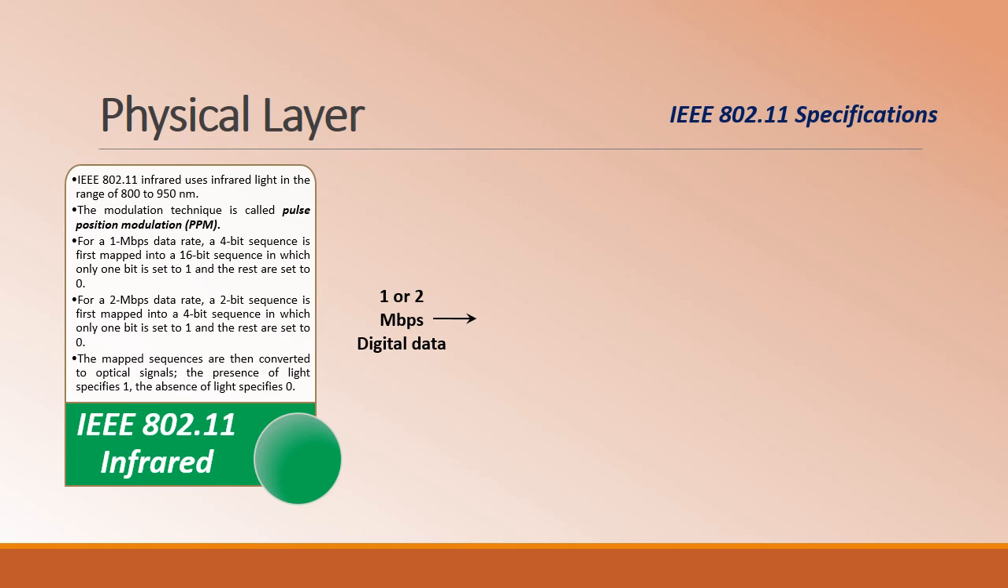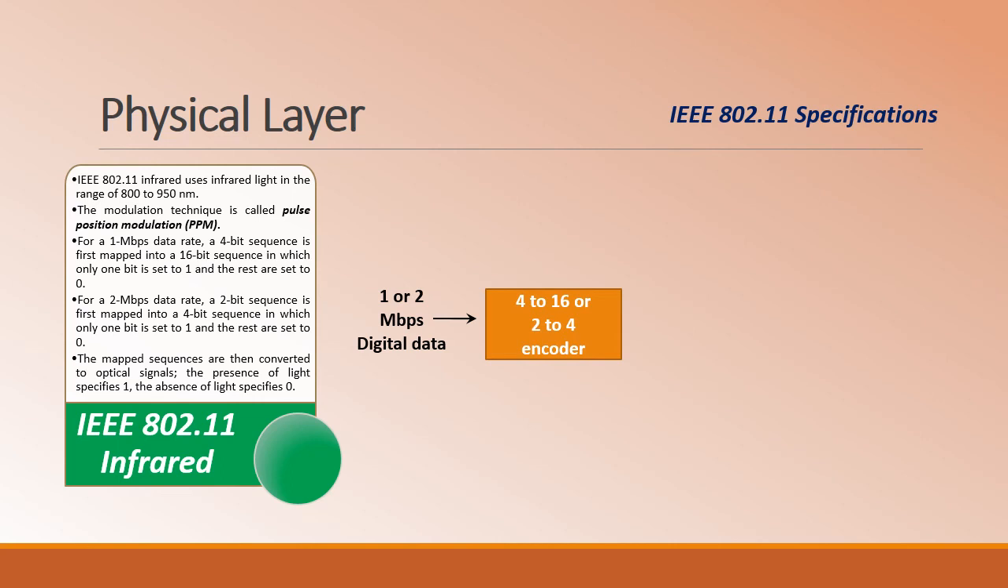For 2 Mbps data rate, a 2-bit sequence is first mapped into a 4-bit sequence, in which only one bit is set to 1 and the rest are set to 0. These mapped sequences are then converted into optical signals. The presence of light is indicated by 1 and the absence of light is indicated by 0. So this is clearly mentioned.